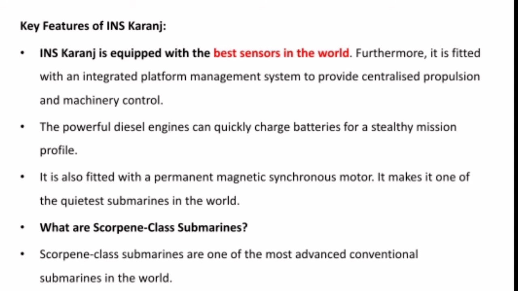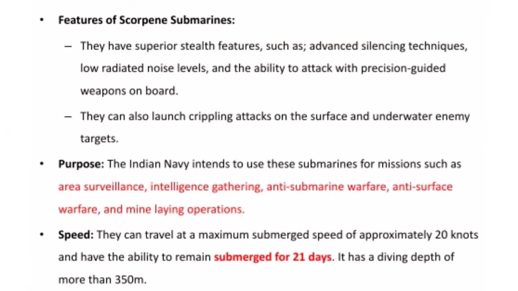What are Scorpion class submarines? Scorpion class submarines are one of the most advanced conventional submarines in the world. That is why we call them Scorpion class submarines. Please make a note on it. So what are the features of these Scorpion class submarines? They have superior stealth features, advanced silencing techniques, low radiated noise levels, and the ability to attack with precision-guided weapons on board. So through fixing the target, we can attack the enemy in a very precise manner.